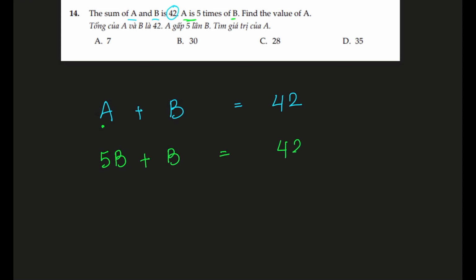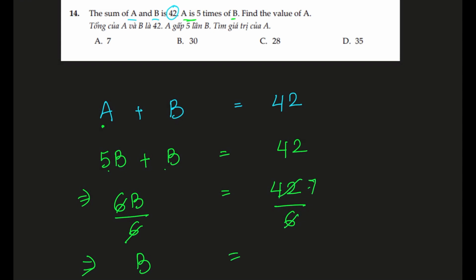5B and another B makes 42, which means 6B is 42, and I can divide both sides by 6, which will mean that 6 and 6 cancel out, B is 42 divided by 6, which is 7. I found the value of B, which is 7, but the question is asking for the value of A.